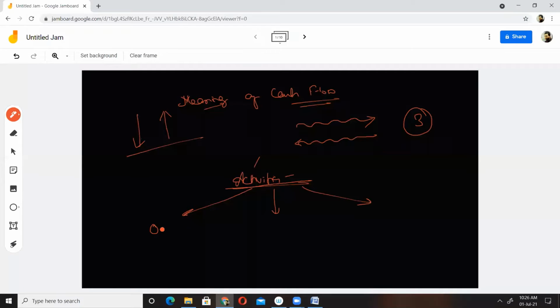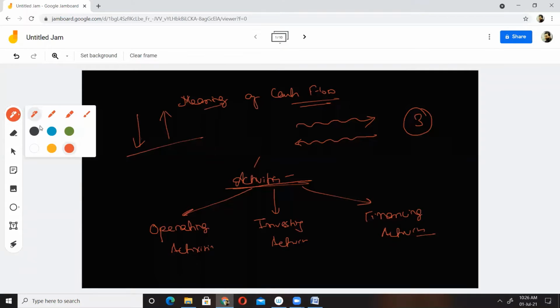So cash may flow into the business or out from the business due to three activities. First is operating activities. Next, investing activities. And lastly, we have financing activities. So cash may flow into or from the business due to these three major activities: operating, investing, and financing.